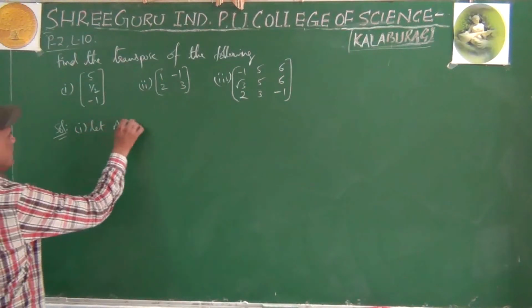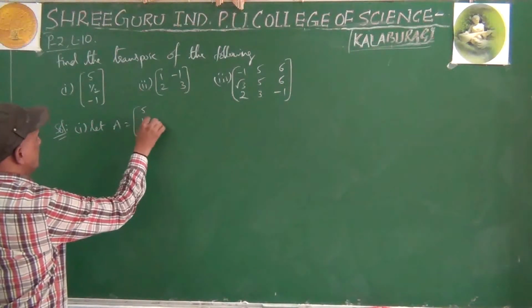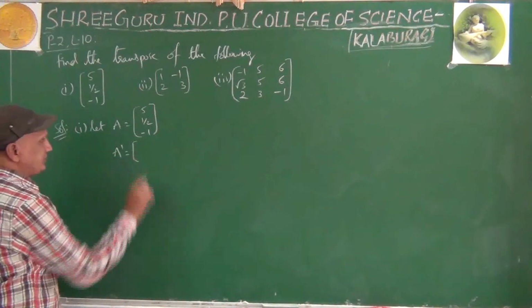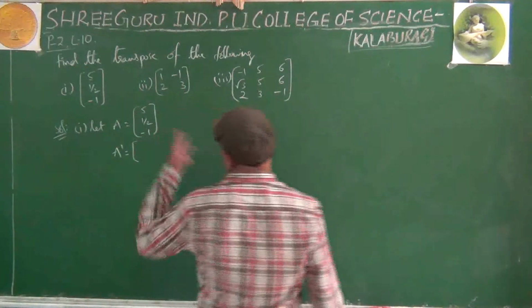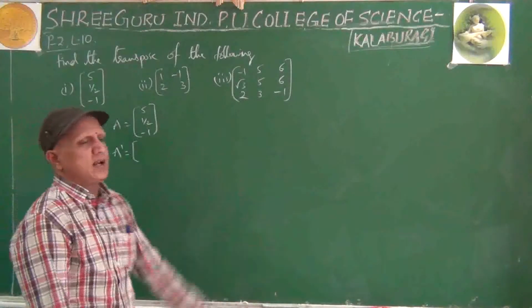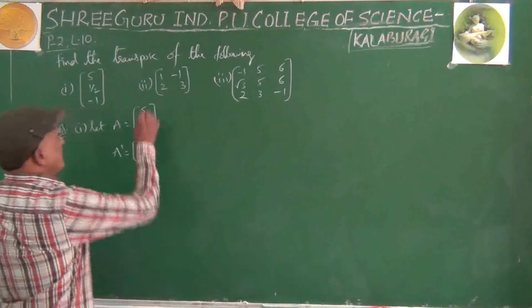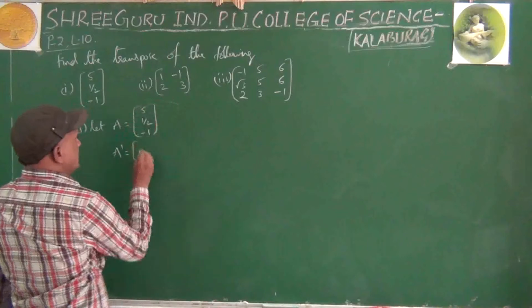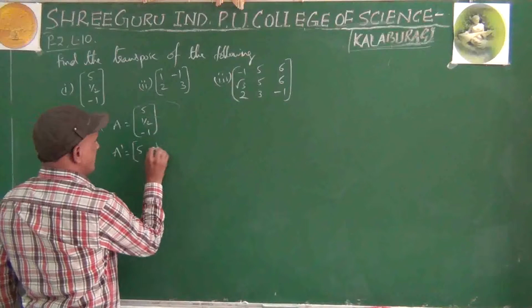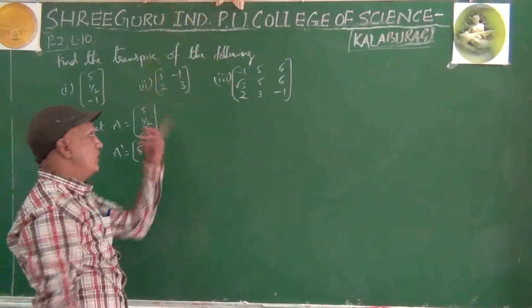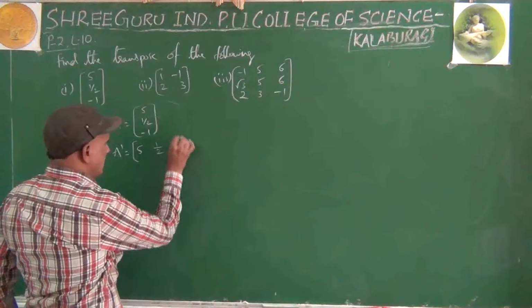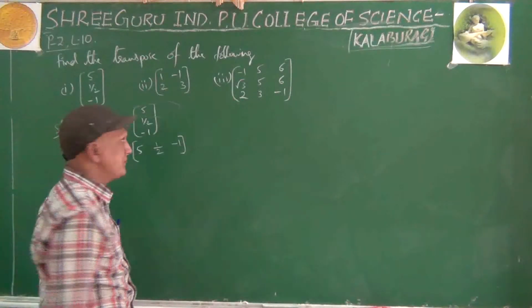Let capital A equals 5, 1 by 2, minus 1. A dash equal to, this is a 3 by 1 matrix, transpose means 1 by 3 matrix. Reverse. First row becomes first column. Second row becomes second column. How many elements are there in second row? Only one element is there. Third row, third column. This is the transpose of the given matrix.